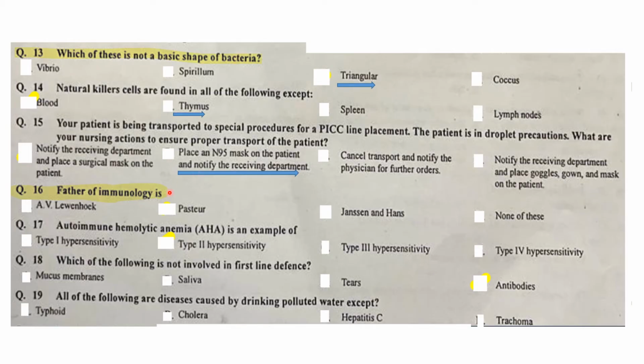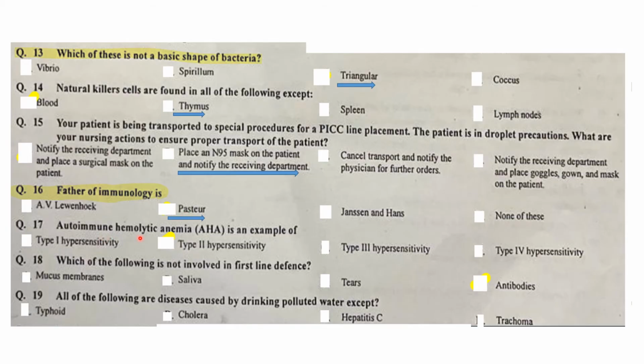Father of immunology is Louis Pasteur. Louis Pasteur is the father of modern immunology. If there is the option of Edward Jenner, Edward Jenner may also be the answer, but the base of modern immunology was laid by Louis Pasteur. The father of modern immunology is Louis Pasteur.